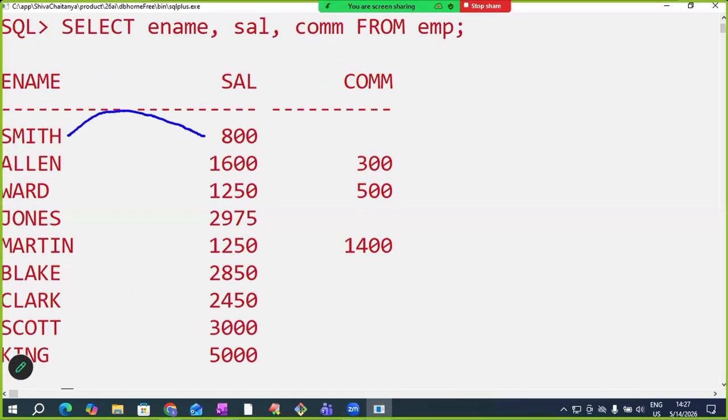Okay. Smith is getting 800 salary. Okay, but he's not getting commission. This one is called what, sir? Null. This is called null. Smith is getting 800 as salary.